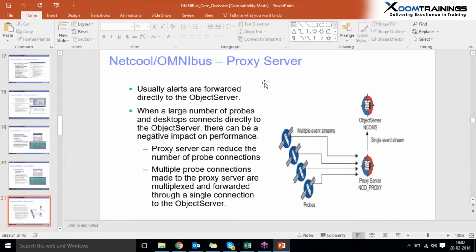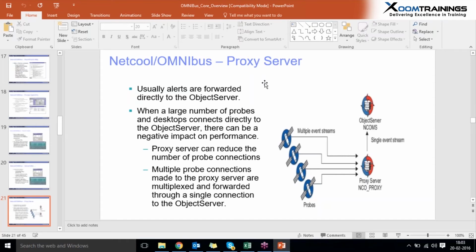And the proxy servers. This proxy server is not much needed in the present real time, but it is very useful to handle a flood of events. Why? Because usually alerts are all forwarded directly to the object servers. These proxy servers can reduce the number of probe connections. Whenever new devices are added into our customer's network, there is a chance to install more probes for the newly added devices.